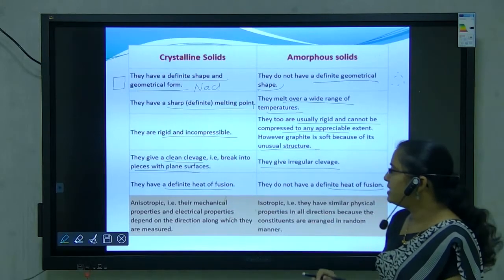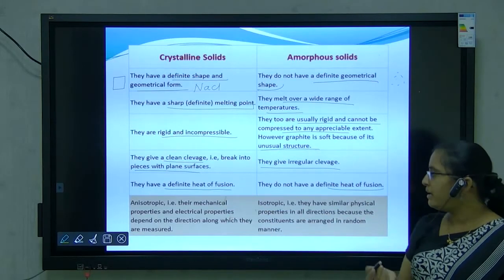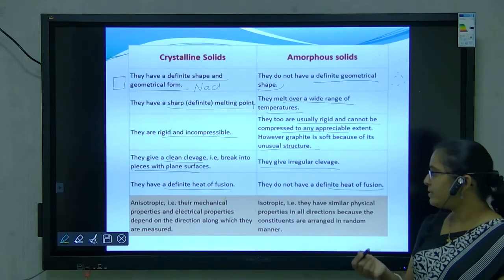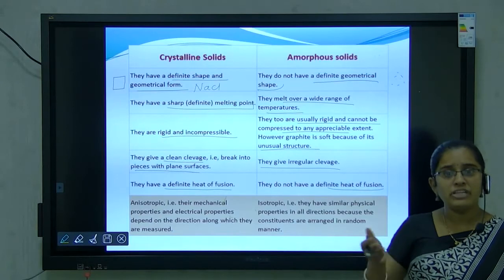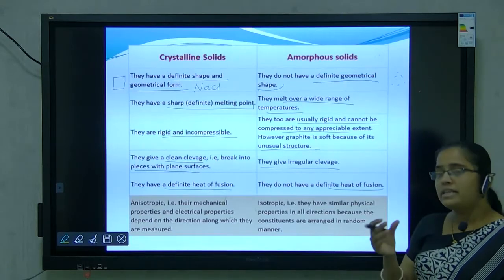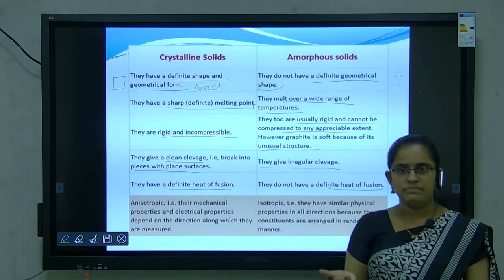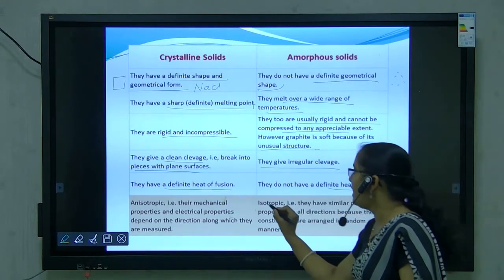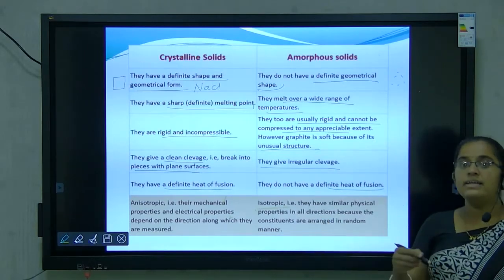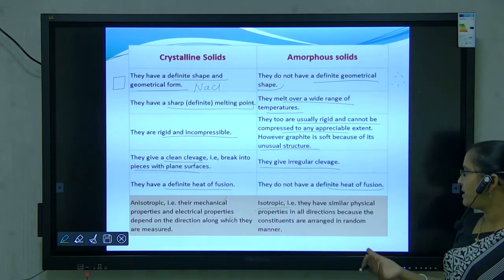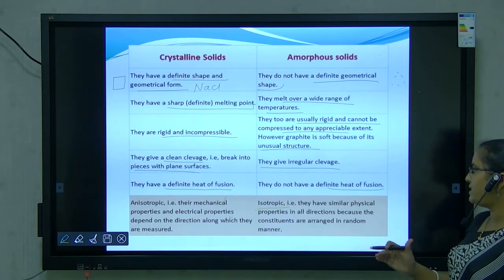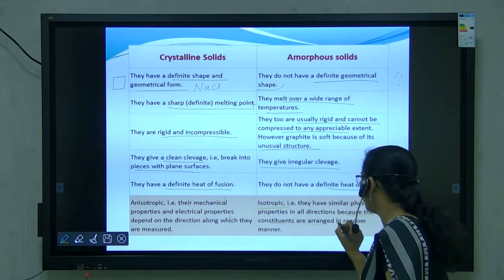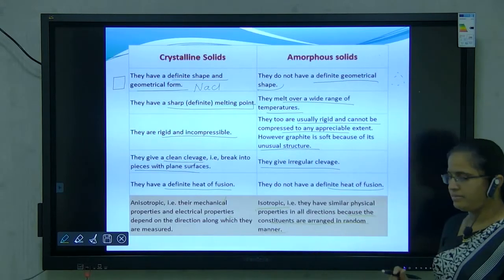Anisotropic nature means their mechanical and electrical properties depend on the direction along which they are measured, means in whichever direction we measure, they show different properties. For example, refractive index. What is meant by isotropic? Iso indicates same, means they have similar physical properties in all directions because the constituent particles are arranged in a random manner.